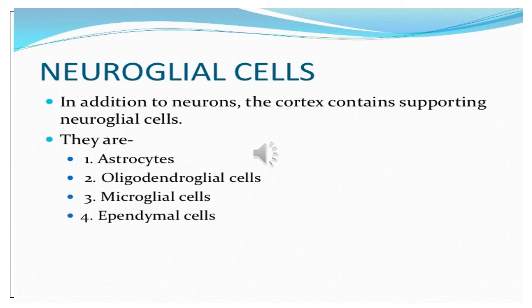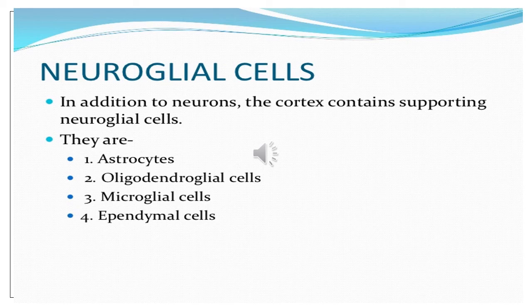In my previous lecture, when we were discussing the nervous system briefly along with the spinal cord, I told you the types of neuroglial cells present in the central nervous system and those present in the peripheral nervous system. Now, as we are doing the central nervous system and the cerebral cortex in it, the neuroglial cells, supporting cells or glial cells, are all names for the same group.